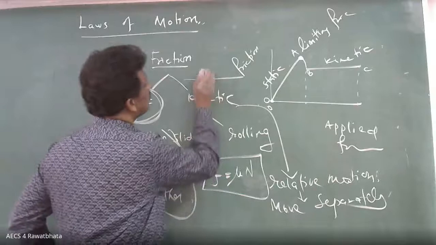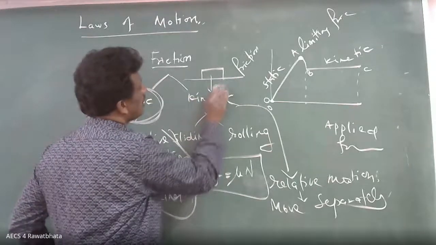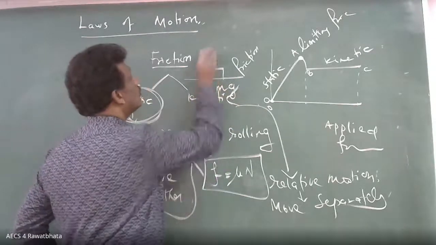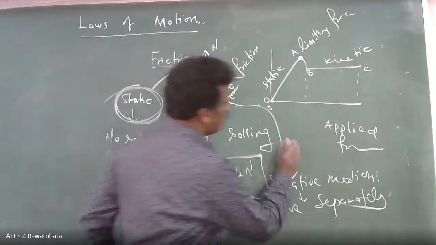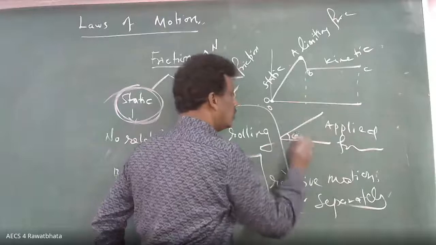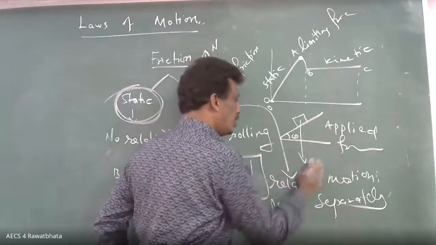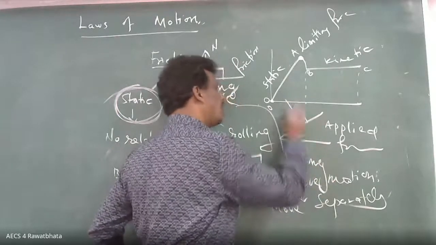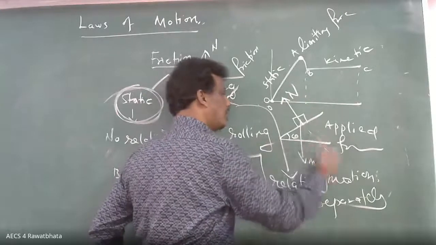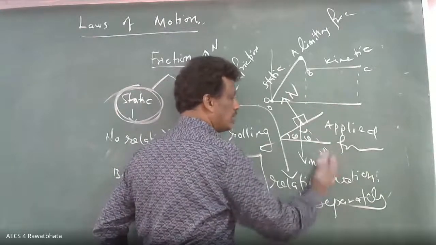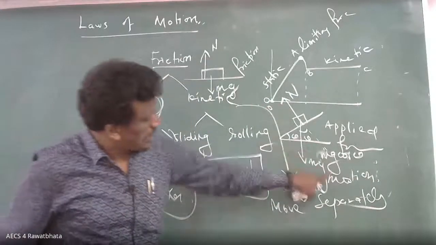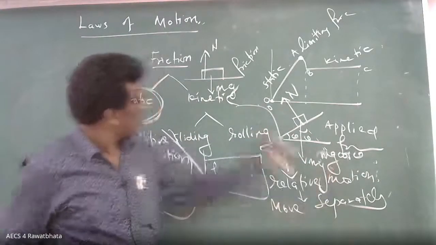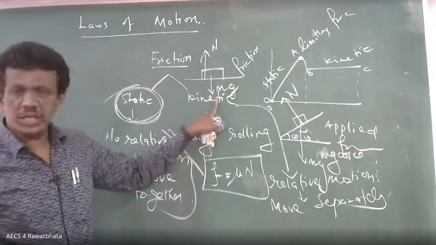Suppose this is the body. Here mg acts. What is the normal reaction? N equal to mg. Now suppose you have an inclined surface, with mg here. What is the normal reaction? This is the normal reaction, then what will come here? Mg cos theta. I'm talking about this only. N is balanced by mg cos theta here, but on the horizontal surface N is balanced by mg. I think it's clear now.